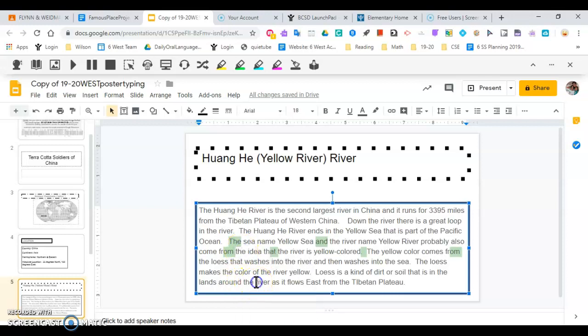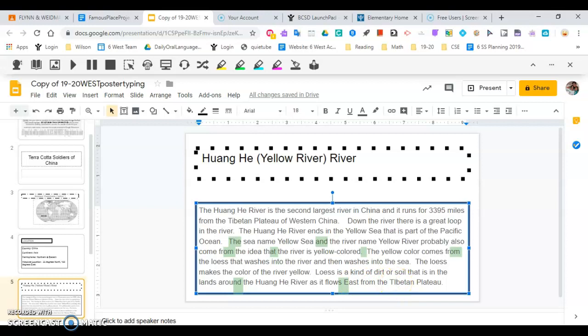I'm going to put that here, capital Y-E-L-L-O, river. You know what? I'm going to change this to the Huanghe, because that is the name in Chinese. Huanghe, the Huanghe River. Let's see if that makes sense. Loess is a kind of dirt or soil that is in the lands around the Huanghe River as it flows east. East should be capitalized. It's a cardinal direction. As it flows east from the Tibetan Plateau.